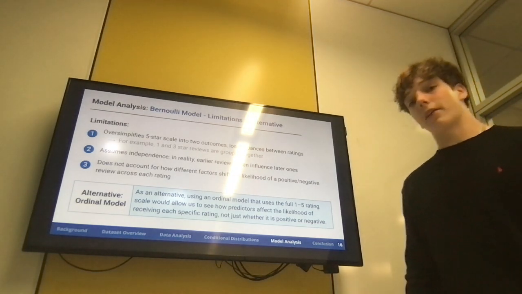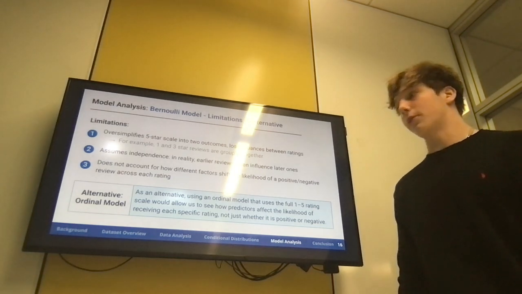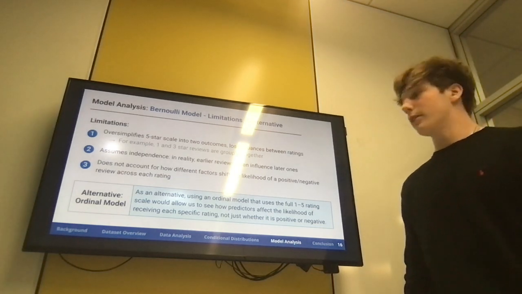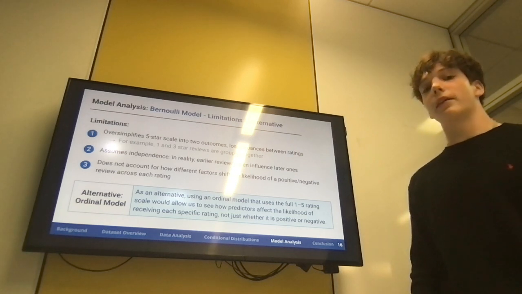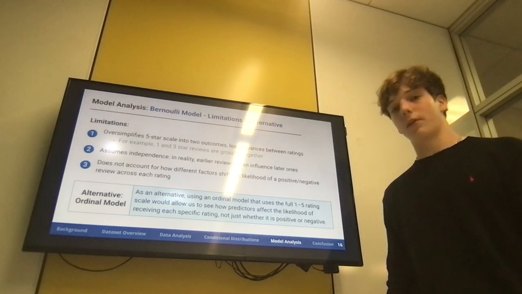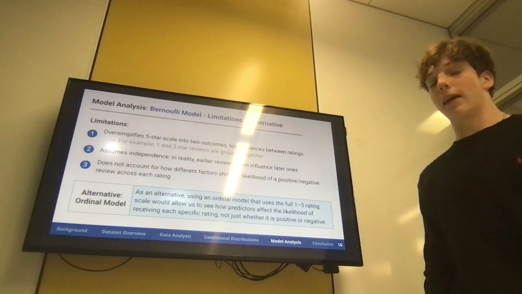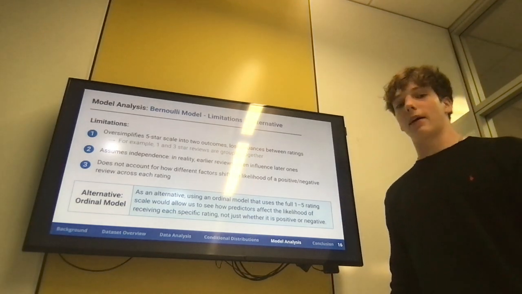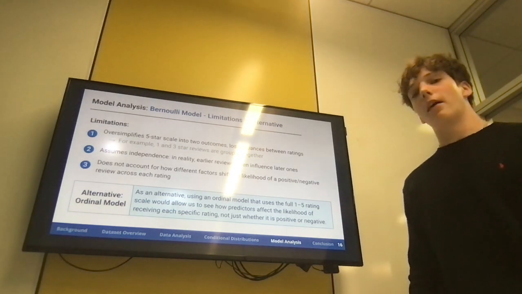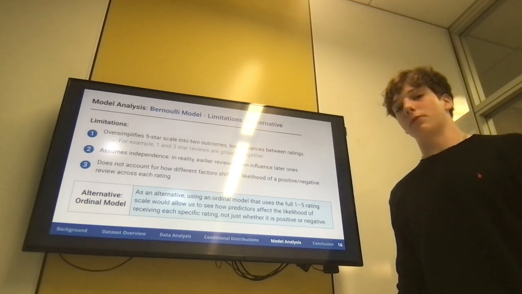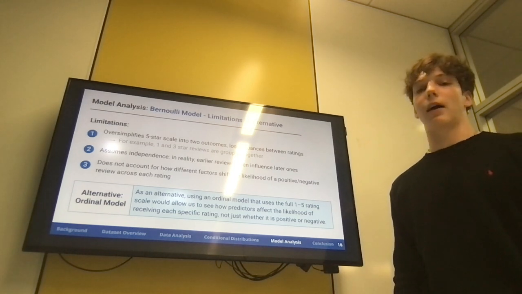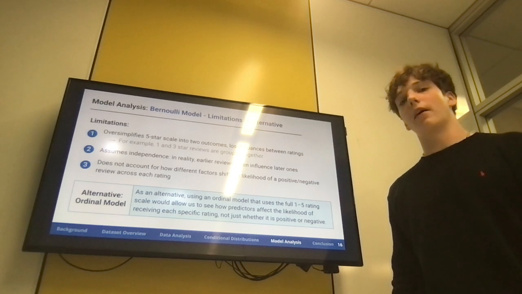The alternative model that I propose for this would be an ordinal model. Now, this would allow us to look at each rating individually, all 1 to 5, and analyze each of them similar to how we're analyzing positive versus negative, except that we're getting the information that we're losing by grouping the ratings together. We would have a much better understanding of each rating on its own.